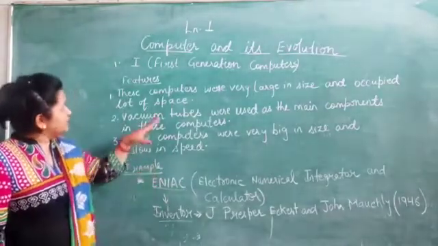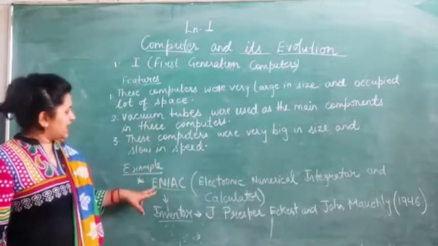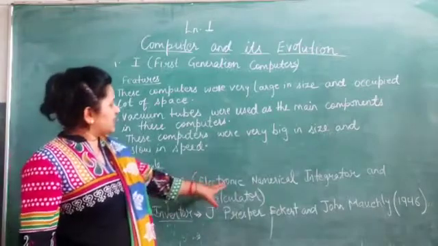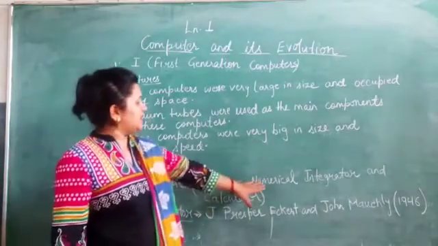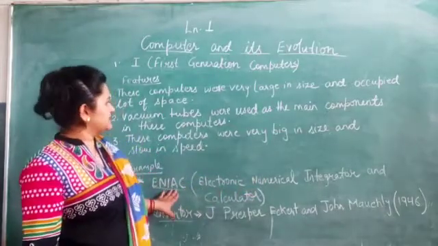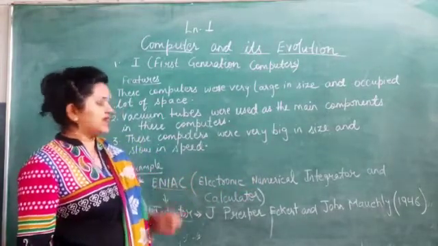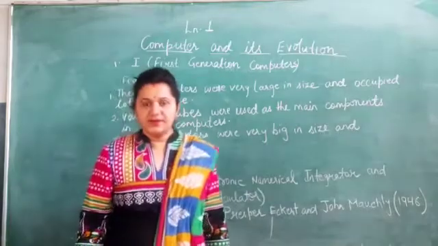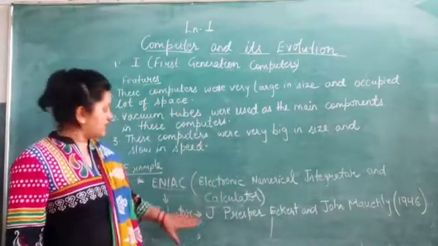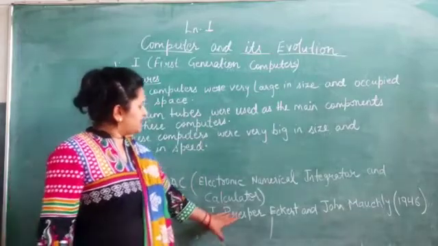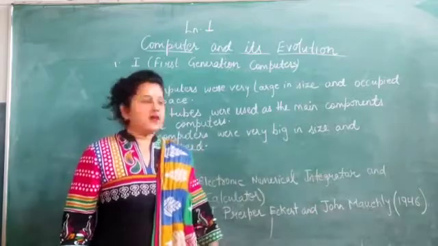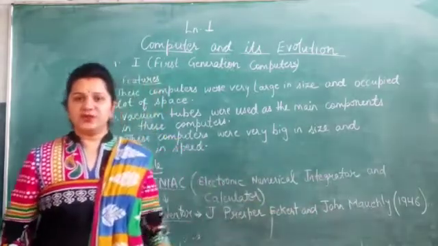An example of the first generation computers was ENIAC. E stands for electronic, N stands for numerical, I stands for integrator, A stands for and, and AC stands for calculator. These computers were developed by J. Presper Eckert and John Mauchly in 1946 in the USA.